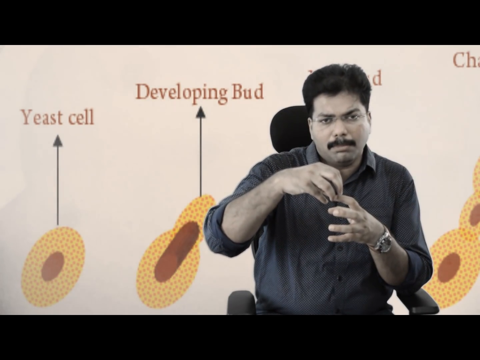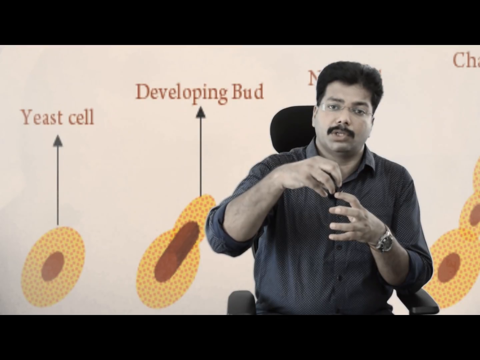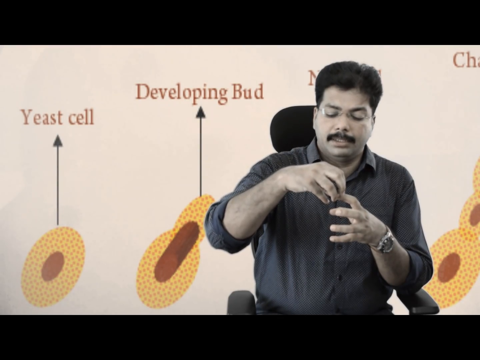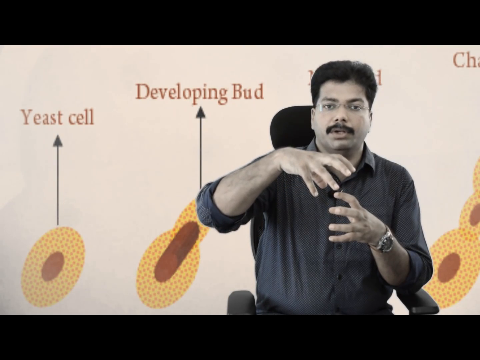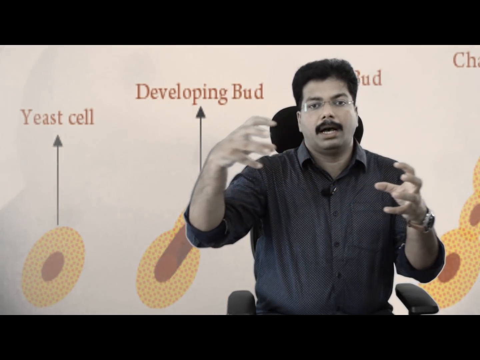Instead, the parent cell will make a bulging, a small bud-like apparatus on the top of the parent body, and this bud will keep growing into a new living organism and it will detach from the parent body. This mode of reproduction is called budding. And the last one, let's discuss one more, is regeneration.